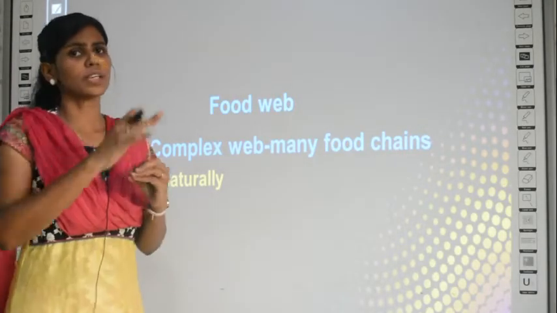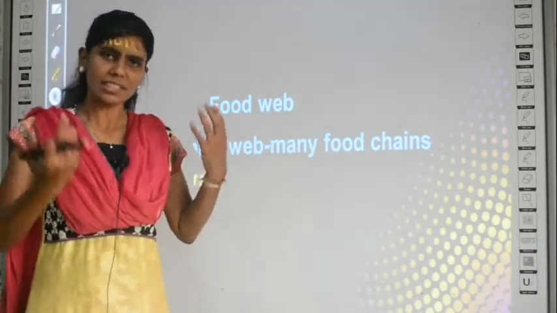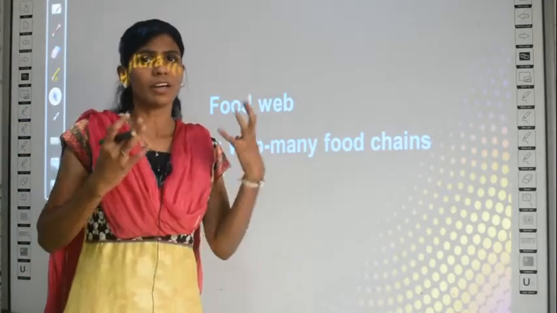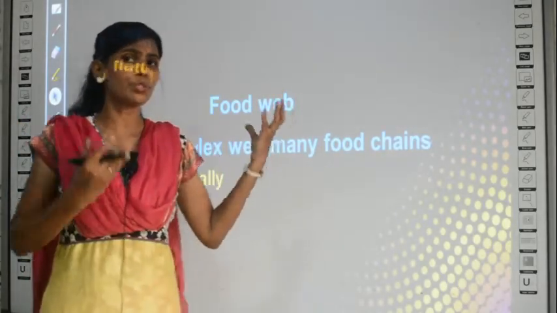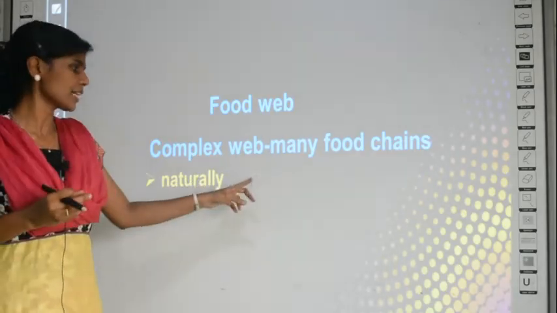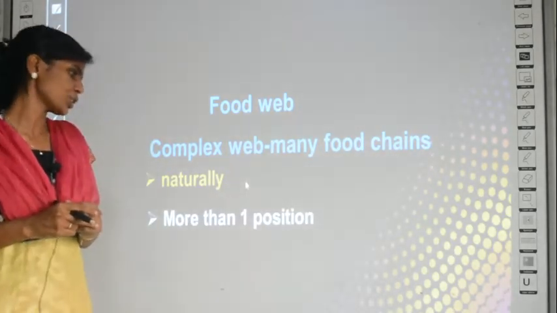We do not force a goat to go and eat. It itself will go and eat if it sees grass or something. So, this food chain or food web is purely a natural process. It is not an artificial process.